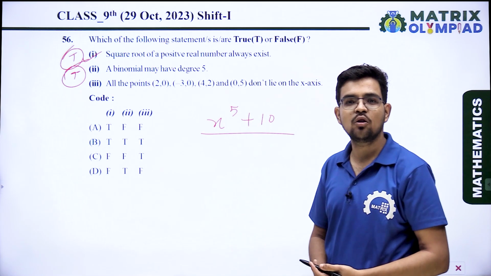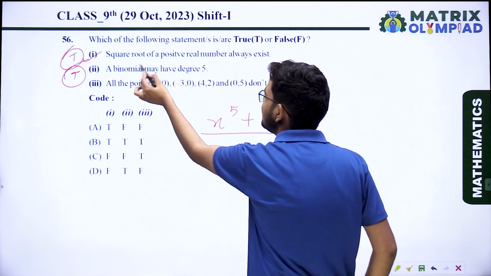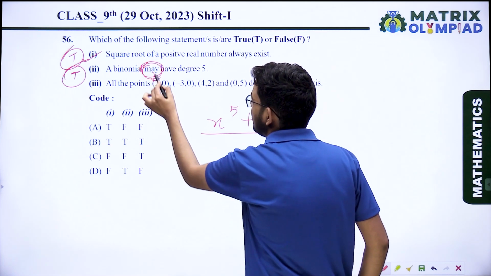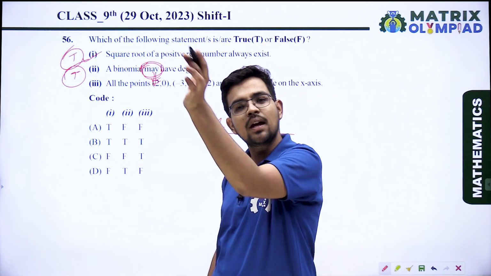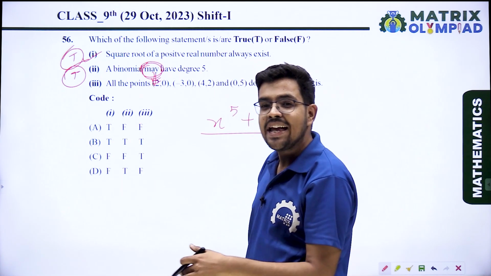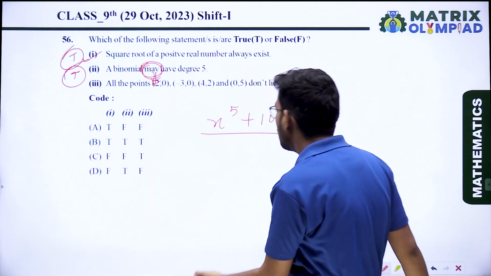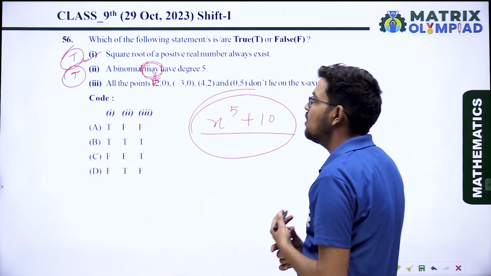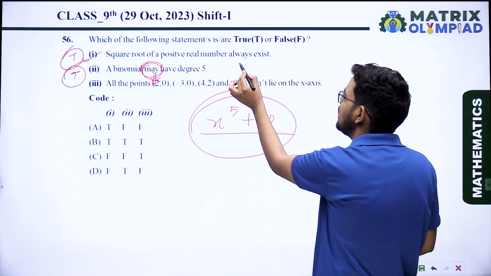Yes, it is a binomial and it is having degree 5. If it asked that a binomial has degree 5, then it would be false, because it is not always true. But "may" means it is possible that some binomial has degree 5. There is a possibility, which means this is true.